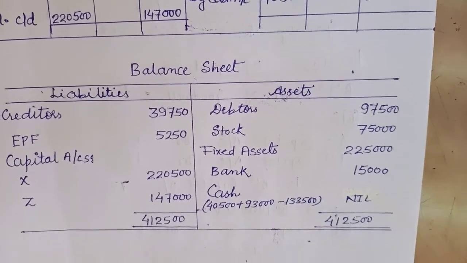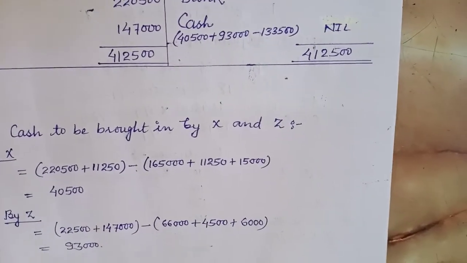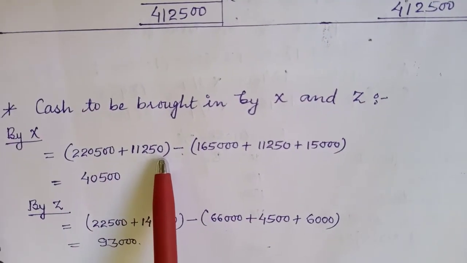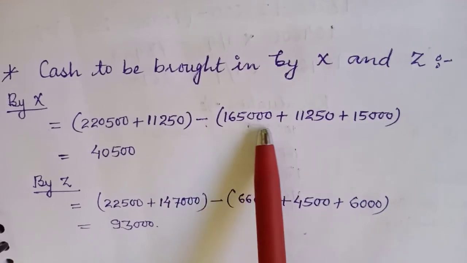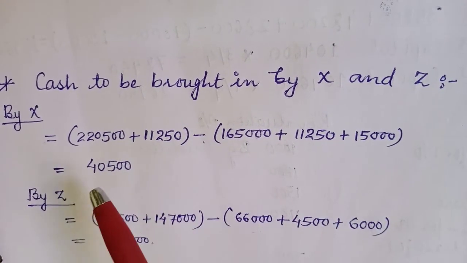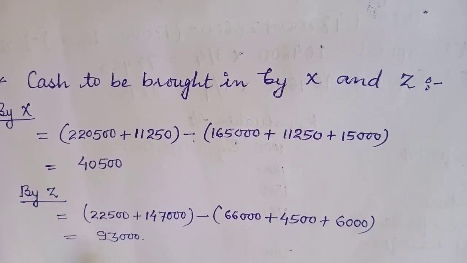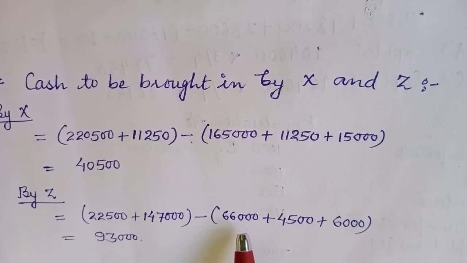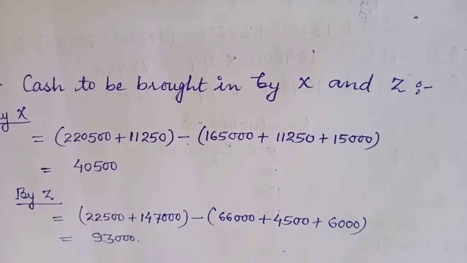Now the calculation of the amount which is to be brought by X and Z, here I have shown. You can see that I have done the total on the credit side because that was more, and deducted the values on the debit side, and taken out the difference, that comes out to be 40,500. Likewise I have done for Z also, added the debit values and then deducted from that the values on the credit side, so that comes out to be 93,000.